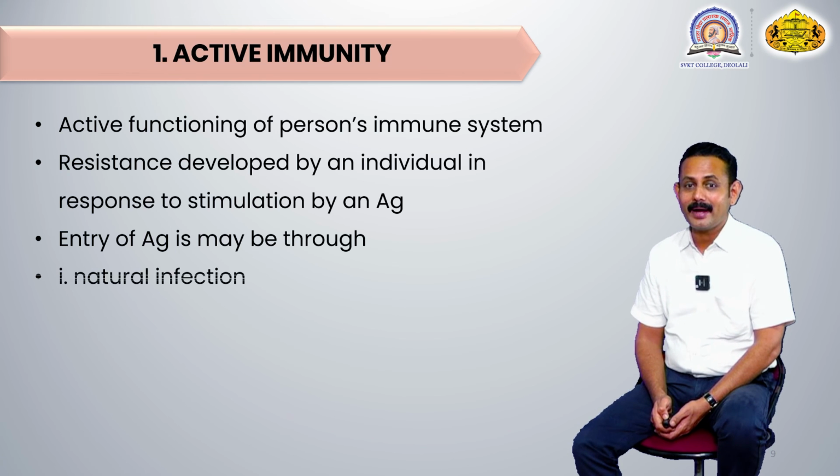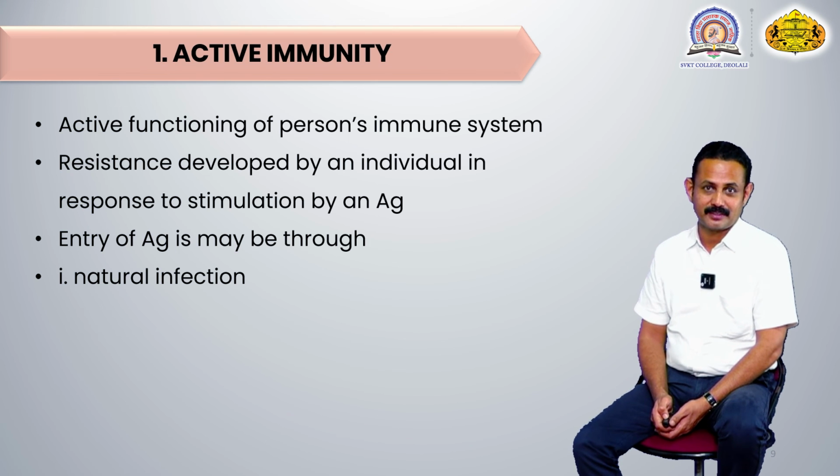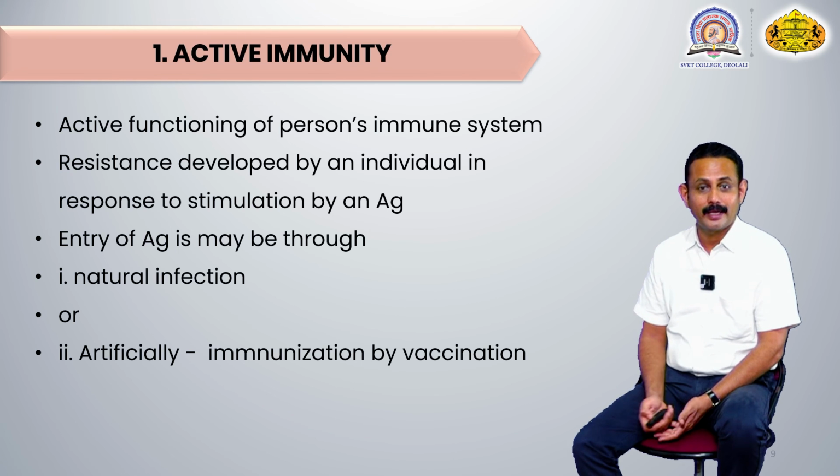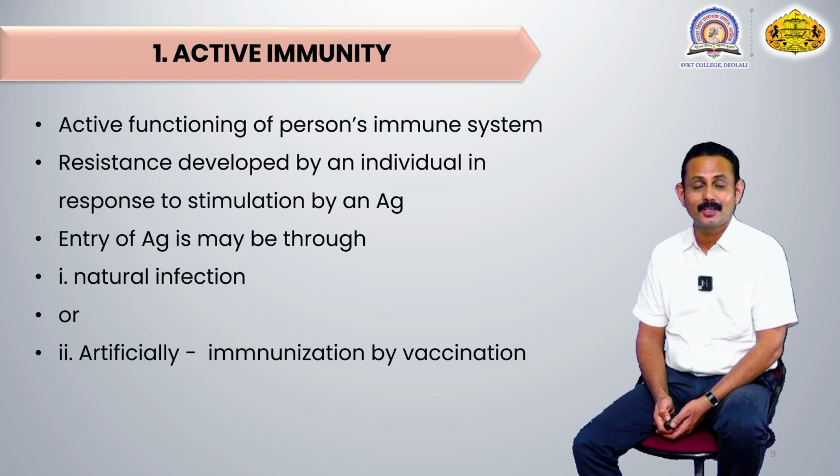This entry of antigen may be through natural infection, meaning unknowingly the antigen enters the person by natural modes, or it may be purposefully introduced, that is, artificially, especially in the form of a vaccine or by the process of immunization.